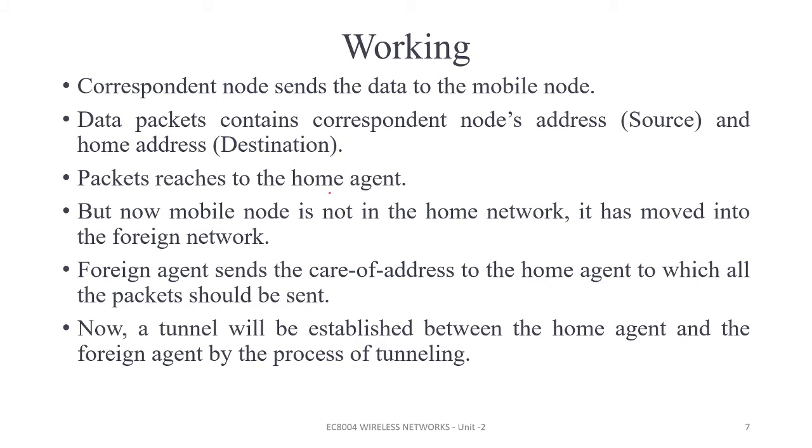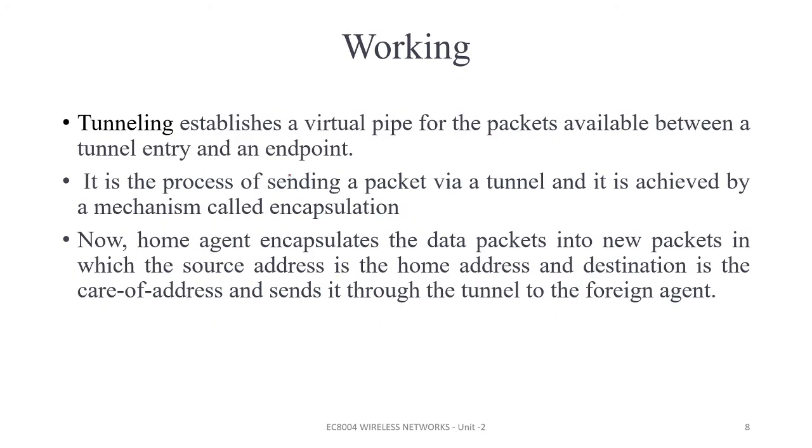Packet reached at the home network. See, the mobile node is not in the home network. That is why tunneling is needed. It has moved to the foreign network, so from there I wanted to send. The foreign agent sends the care of address to the home agent, to which the packet should be sent. Tunneling will be established between the home agent and your foreign agent. Why? Because I wanted to send the message. So tunneling is established, like virtual piping, and the message is transmitting. It is the process of sending packets via a tunnel.